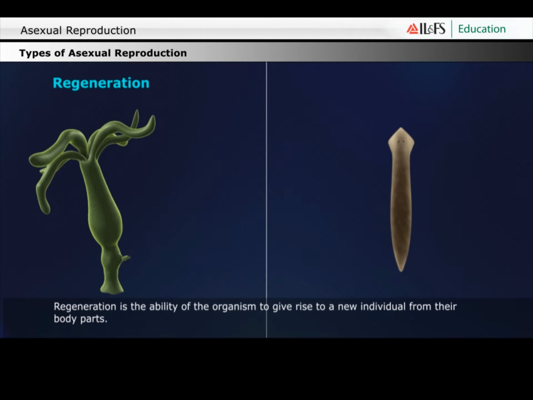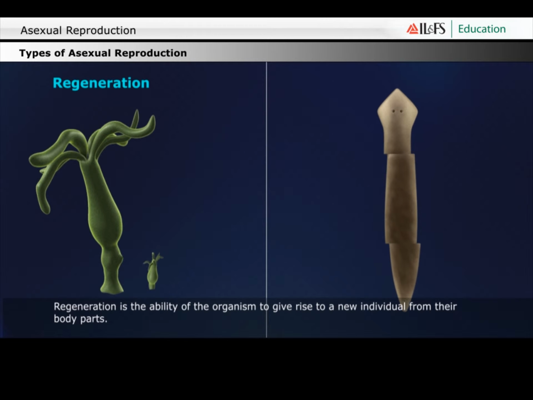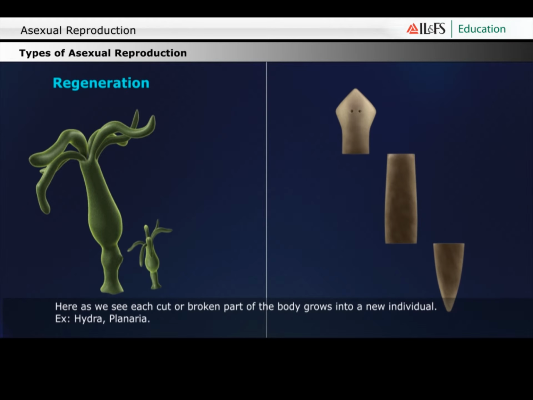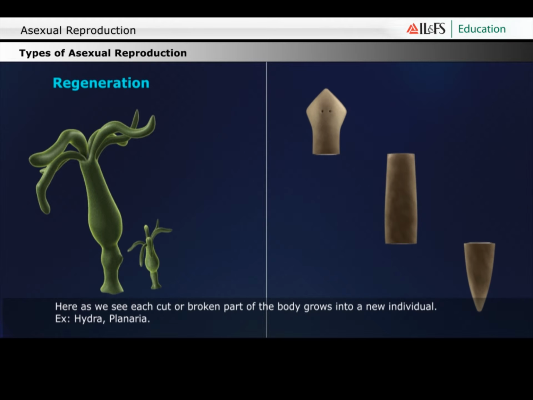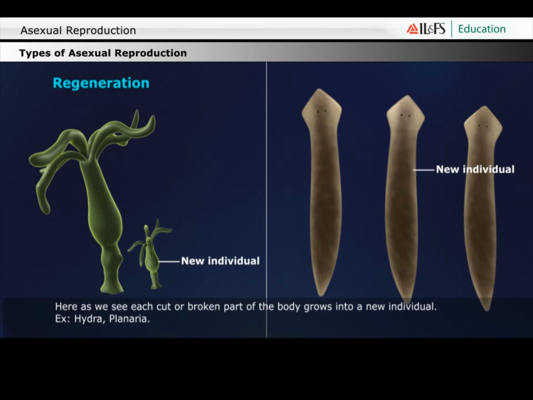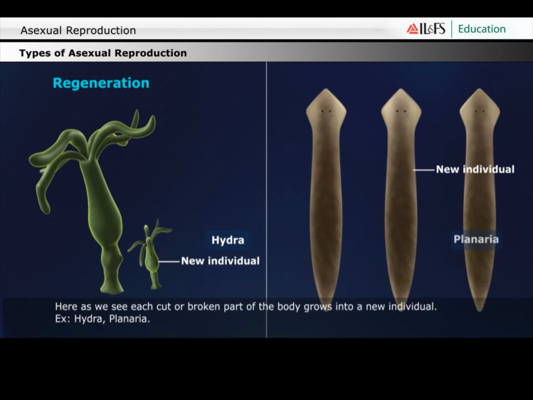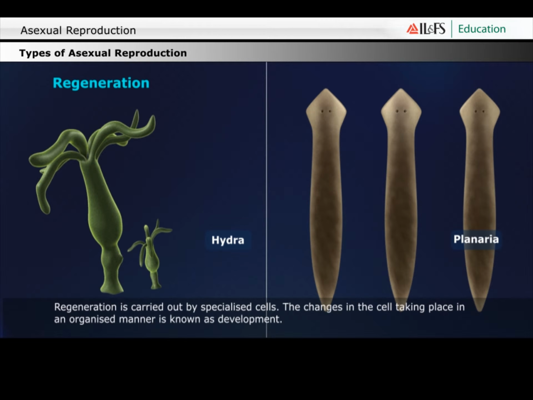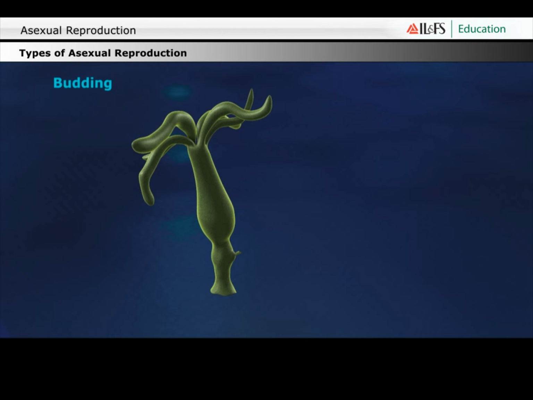Regeneration. Regeneration is the ability of the organism to give rise to a new individual from the body parts. Here, as we see, each cut or broken part of the body grows into a new individual. Example: hydra, planaria. Regeneration is carried out by specialized cells. The changes in the cell taking place in an organized manner are known as development.